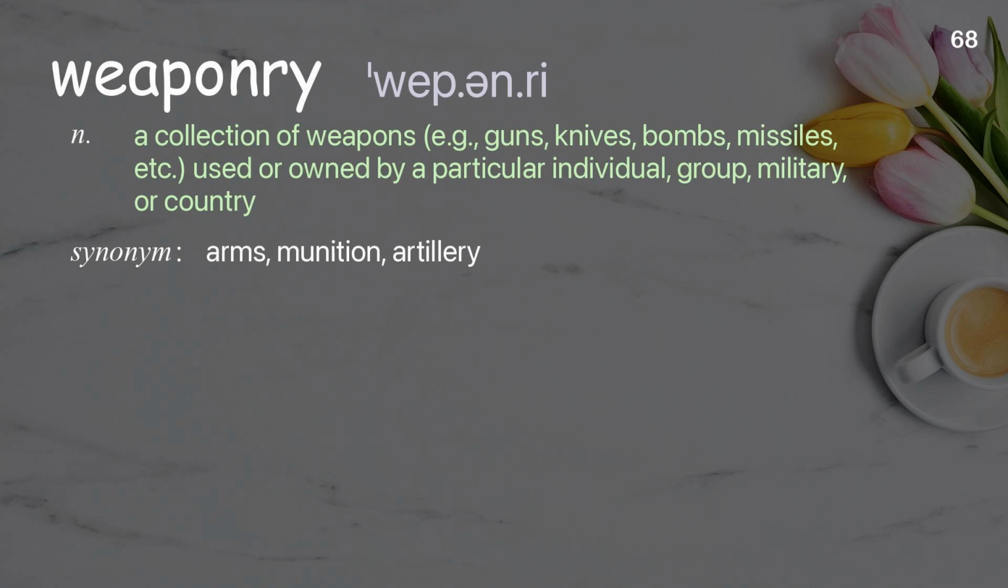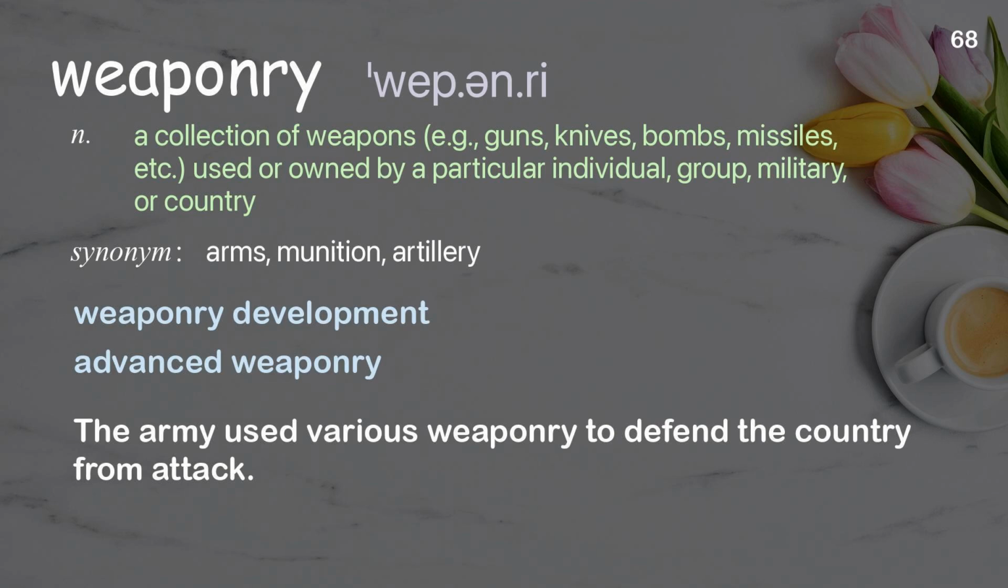Weaponry. A collection of weapons, for example guns, knives, bombs, missiles, etc., used or owned by a particular individual, group, military, or country. Examples: Weaponry development. Advanced weaponry. The army used various weaponry to defend the country from attack.